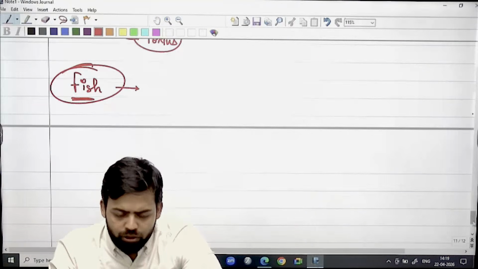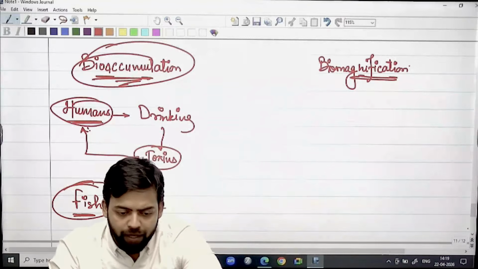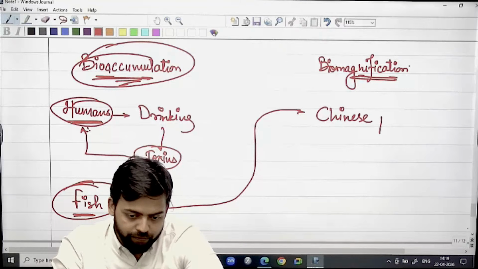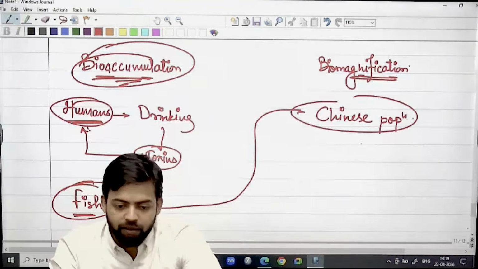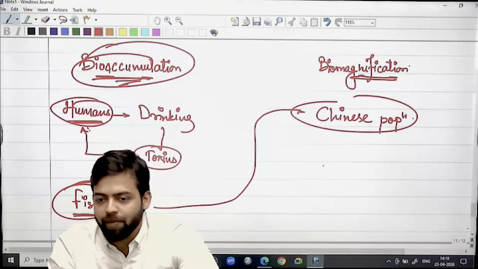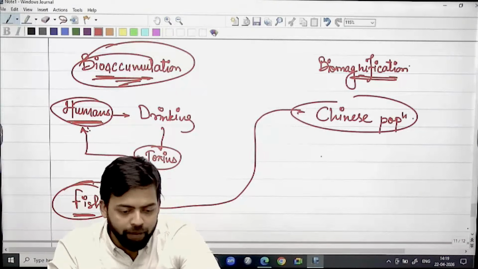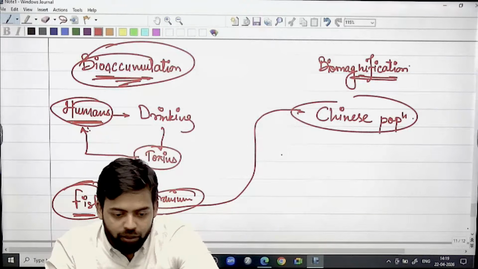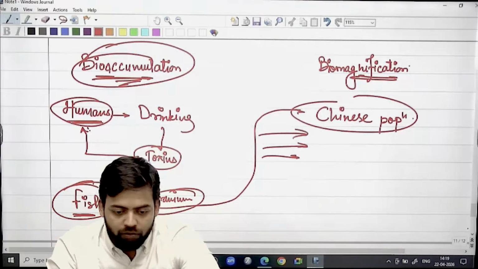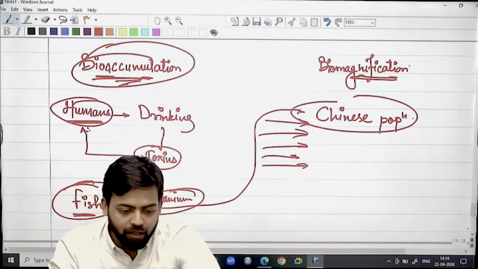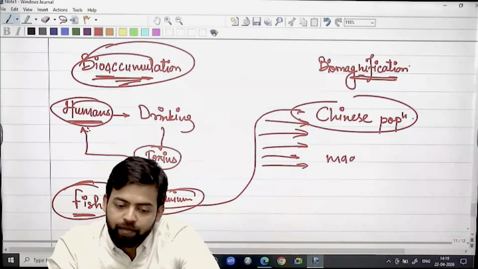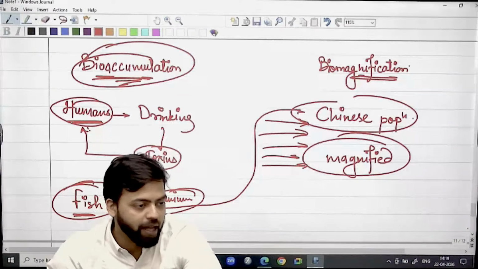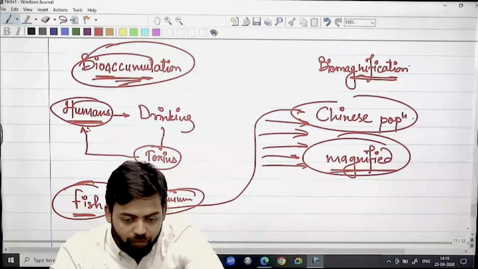Now once a huge amount of fish is getting consumed by, let's say, the Chinese population, so let's say there is a person who is consuming one fish every day from Japan. Over a period of time, what will happen? The toxins, the enriched uranium that is there, will get into his system because of the multiple fish that he is eating. So it is getting magnified. Magnification of toxins will happen, right? And biomagnification is a problem.